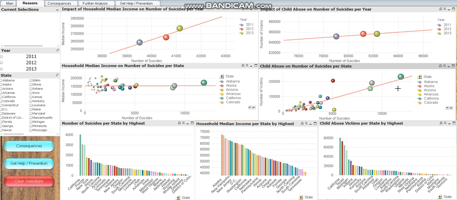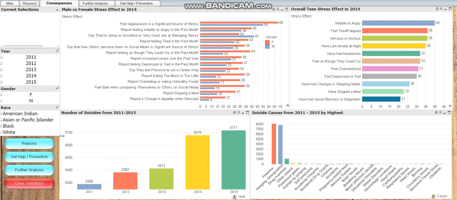The user then can see that household income and presence of child abuse can affect teenagers and make them feel stressed. Moving on to the second question, which is what are the consequences of teenagers being stressed? You can move to the next page called consequences by pressing the button on the bottom left side of the screen. This brings us to the page called consequences, which shows the stress effect on both genders and as a total in 2014, number of suicides from 2011 to 2015, and highest suicide causes from 2011 to 2015.